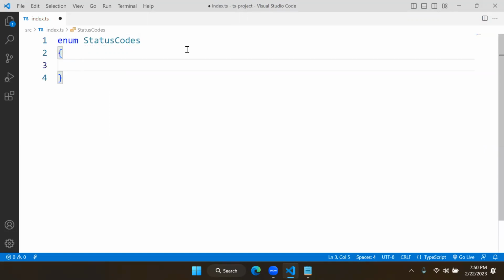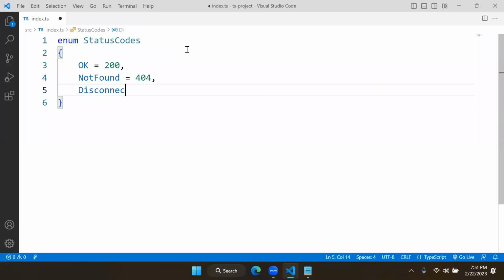Now in this, it can have key and value references. So for the status code I defined, suppose OK is equal to 200. So 200 is one value. Now suppose NotFound is 404. Like this we configured. Suppose I am defining another member, disconnected, and I am not giving a value.